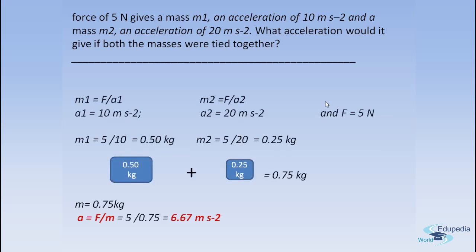Now we draw both the masses, 0.50 and 0.25, and we add them because in the next half it is said that if both the masses are tied together, then what acceleration would it give? So we add the two masses and we get 0.75 kgs. With this total mass of 0.75 kgs and with a force of 5 newtons, we calculate the acceleration, which is 6.67 meters per second square. So if both the masses are tied together, then this is the acceleration that it would give.